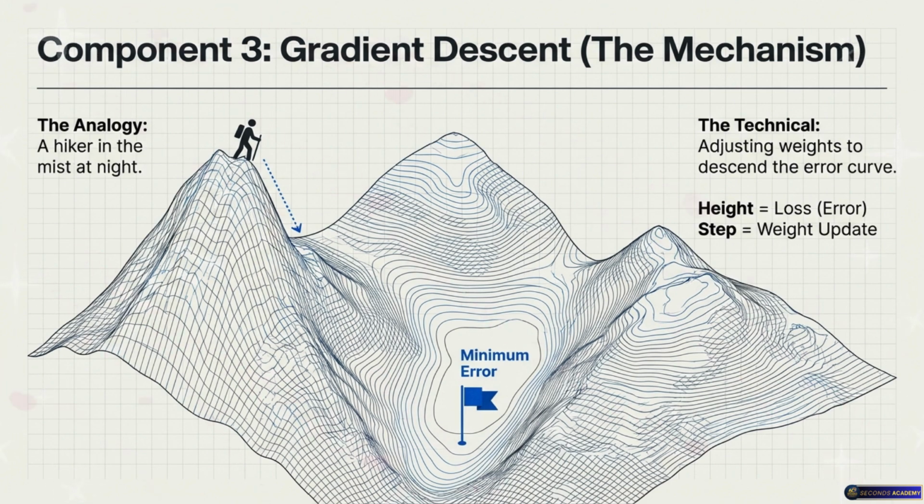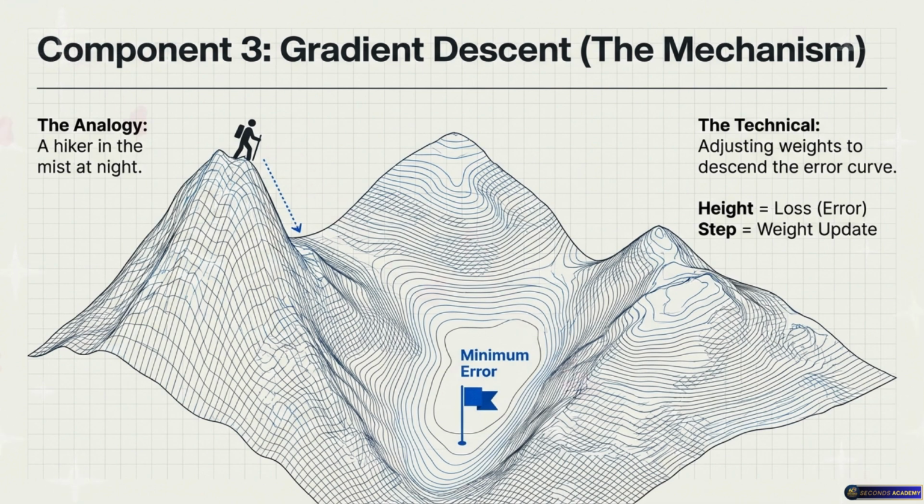So if the slope in the mountain is really steep, the error is super sensitive. A small change in the weight causes a massive drop in the error. Exactly. And what if the slope is totally flat? Then the error doesn't care. Changing that specific weight isn't going to help me get down the mountain. You've just perfectly defined the gradient part of gradient descent. It's a collection, or a vector, of sensitivities.